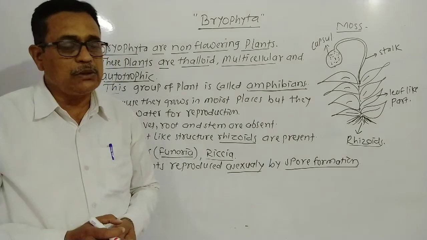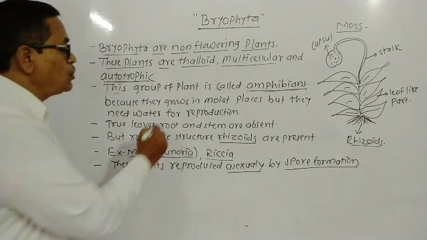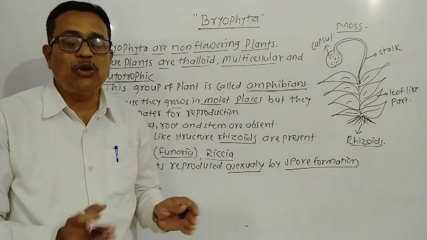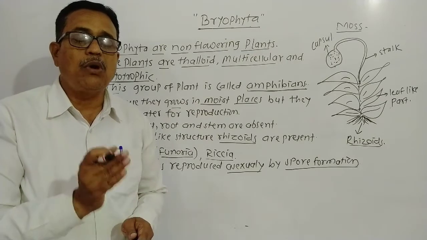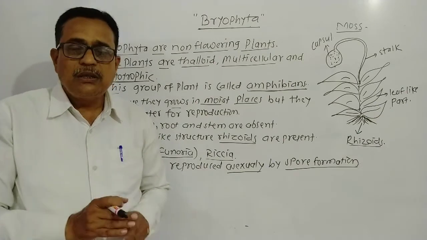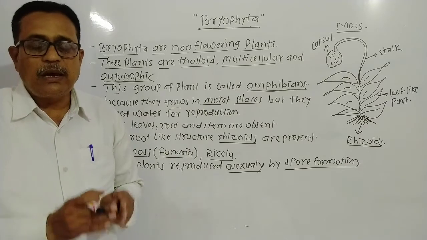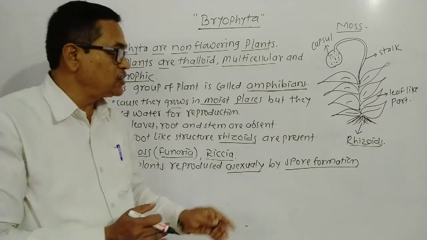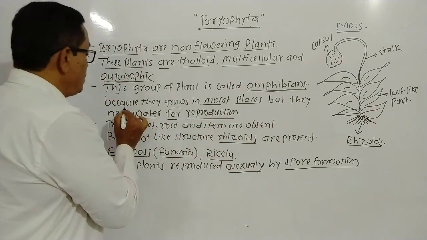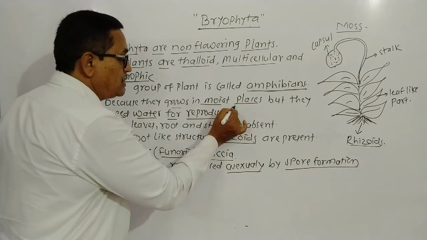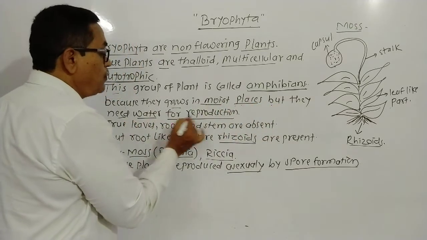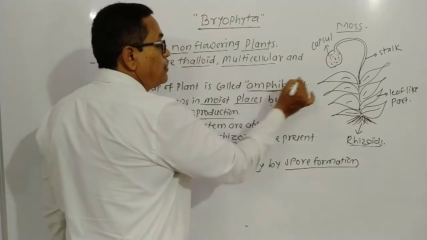त्याला आपण amphibians का म्हणतो? Because they can grow in moist places, but they require water for reproduction. They can grow in moist places, but they need water for reproduction. Because these plants grow in moist places, but they need water for reproduction, hence they are called amphibians.